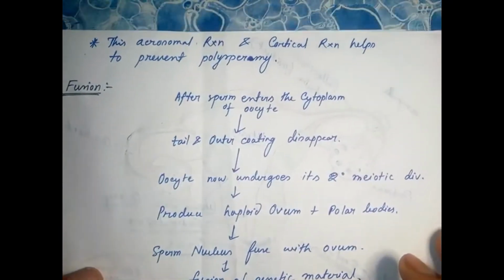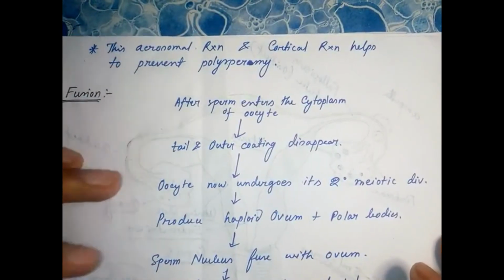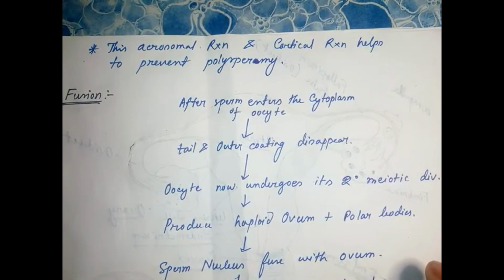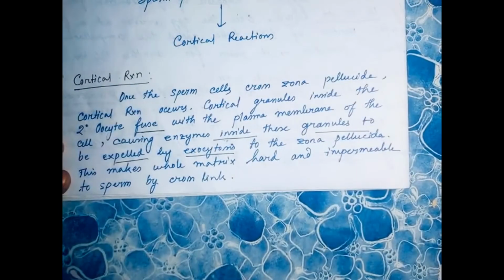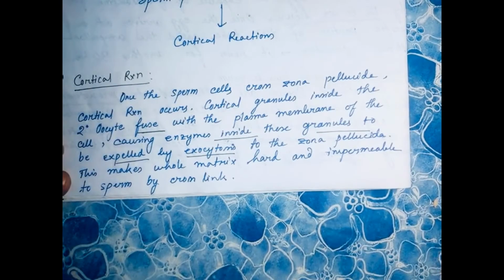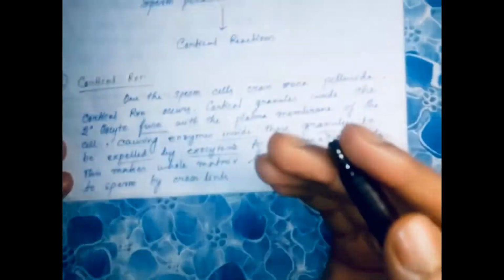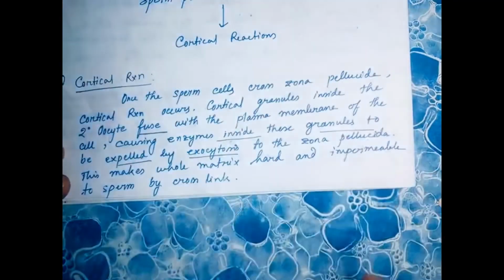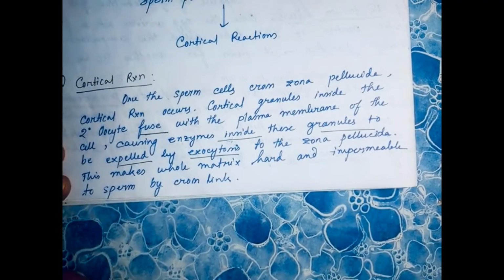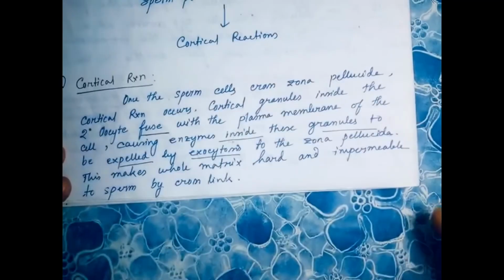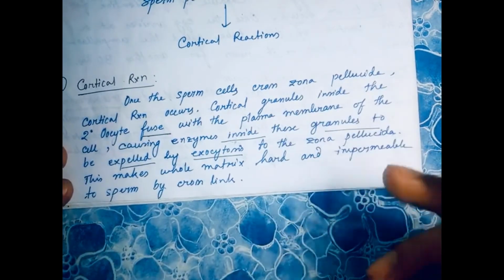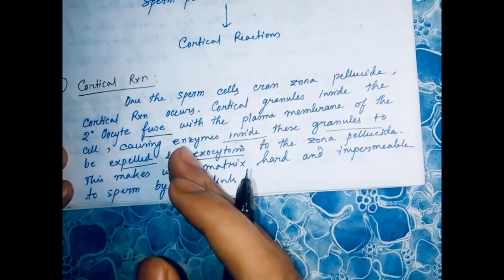By the acrosomal reaction and cortical reaction, which we have discussed earlier, polyspermy is prevented. After a sperm enters the secondary oocyte, a barrier forms outside the oocyte cytoplasm, which prevents another sperm from coming inside.